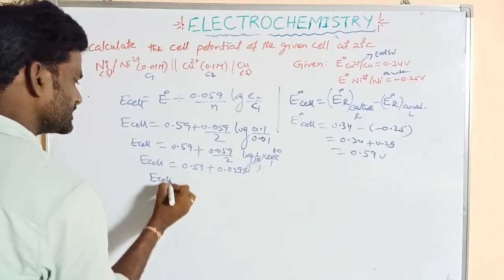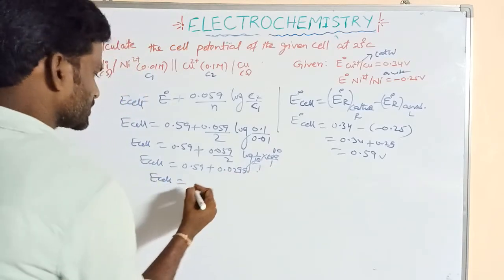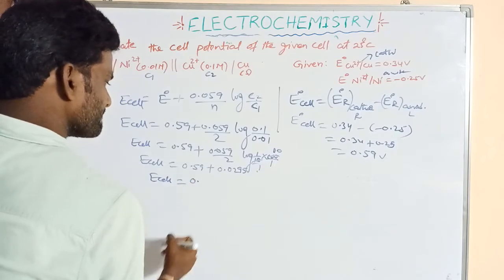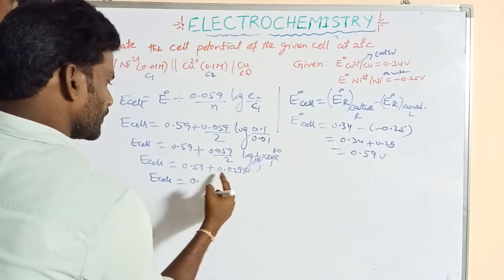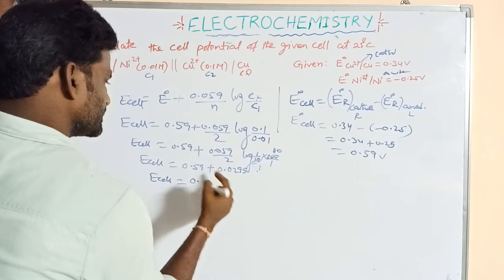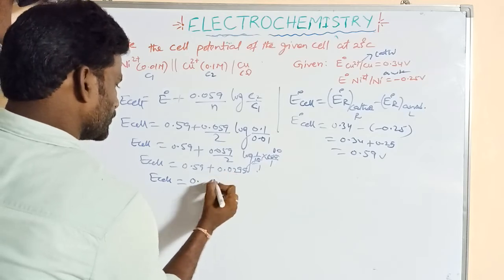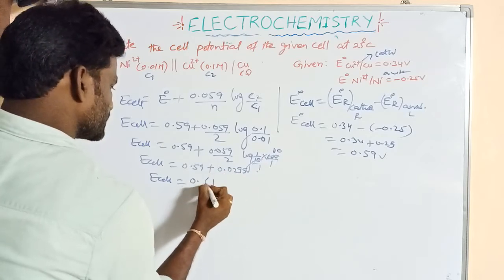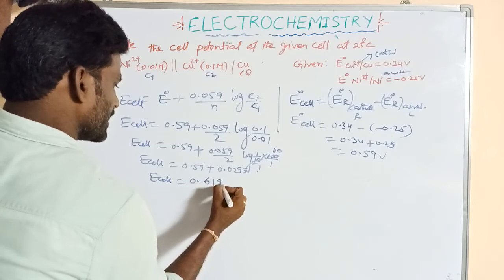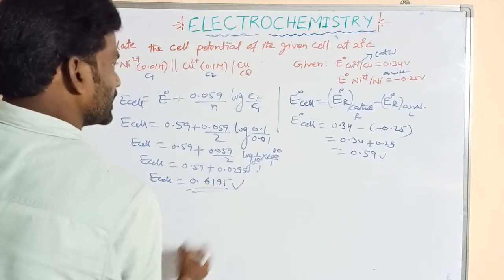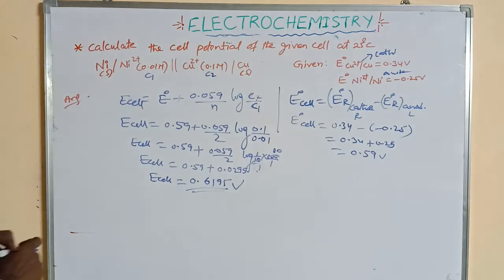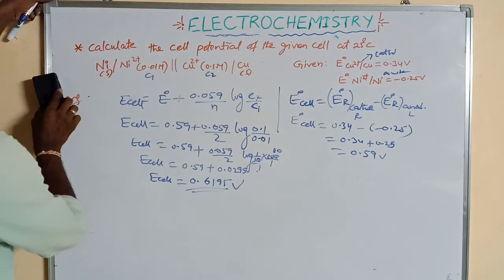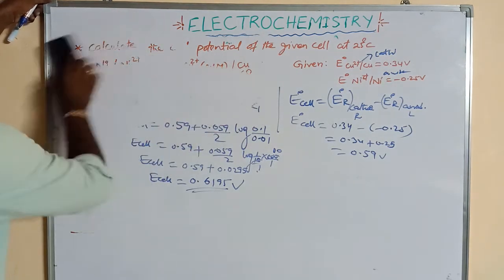So E cell is equal to how much? This is 0.6195. So this is the answer. Next I am going to explain about the electrochemical series.